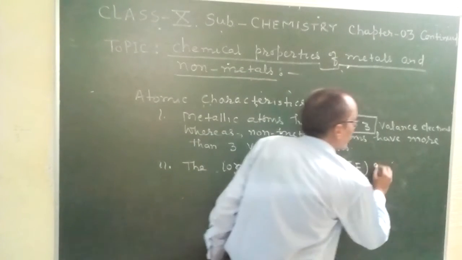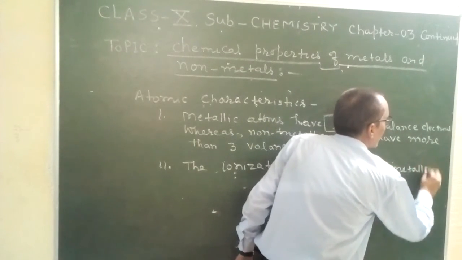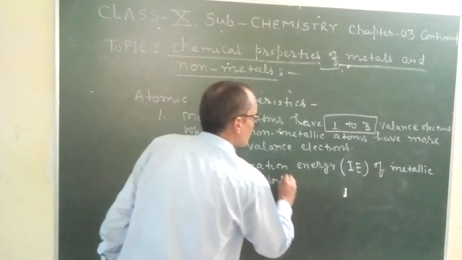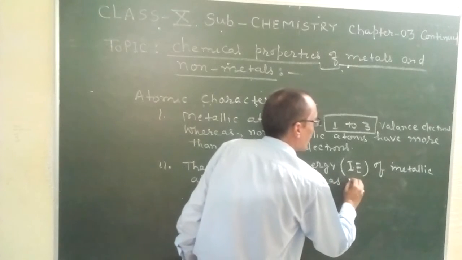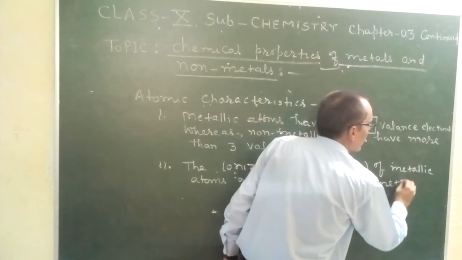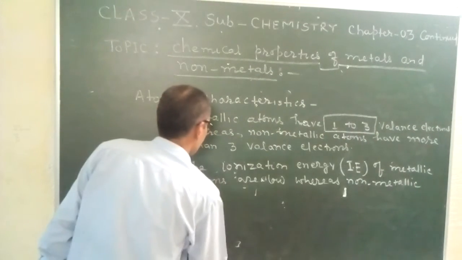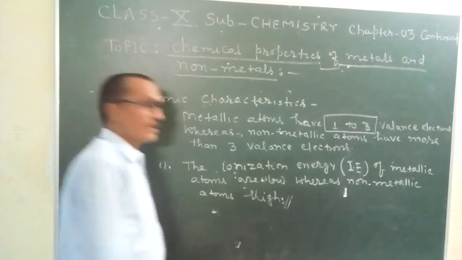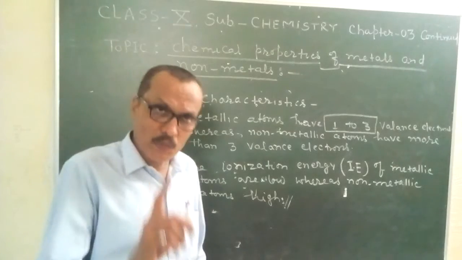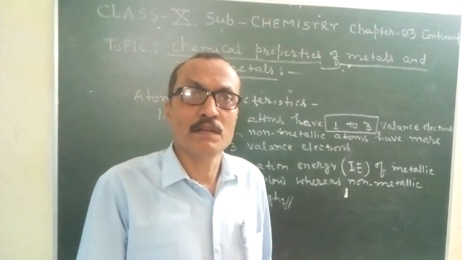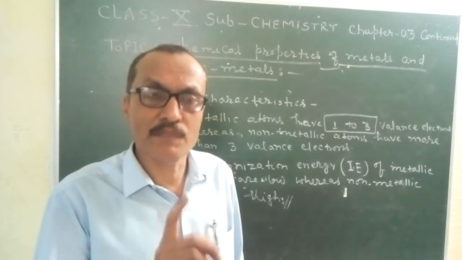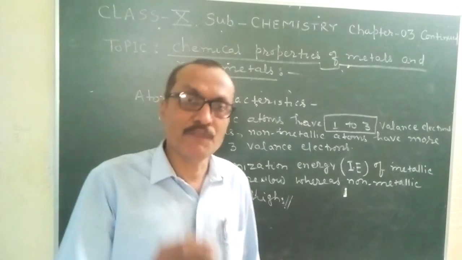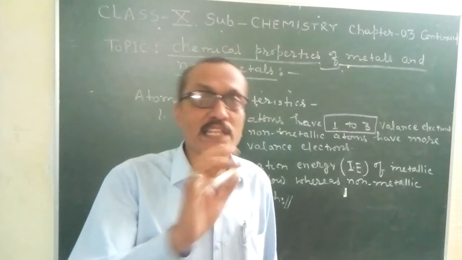The ionization energy of metallic atoms is low, whereas that of non-metallic atoms is high. Due to low ionization energy, metals prefer to lose electrons and form positive ions. And due to high ionization energy, non-metals prefer to gain electrons and form negative ions.